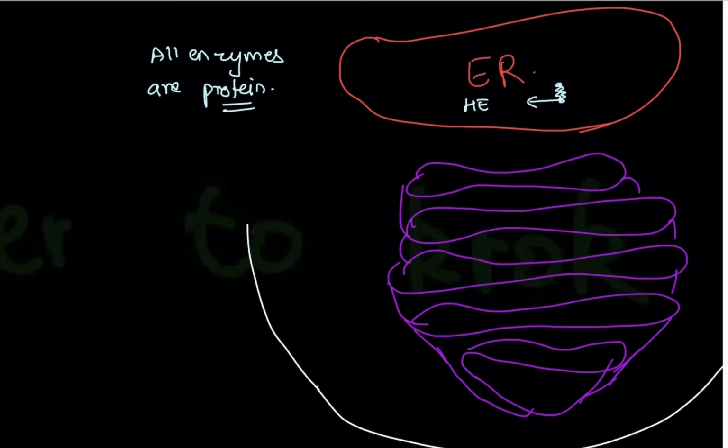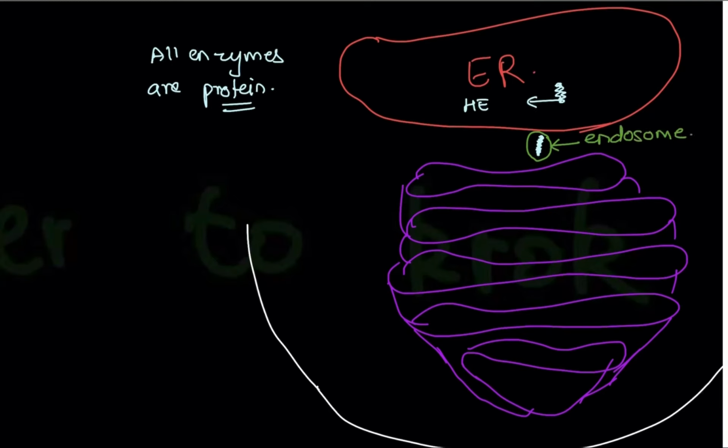So proteins were formed in rough endoplasmic reticulum. From there, this hydrolytic enzyme is formed, but it doesn't know where to go. So it comes under the Golgi complex. For anything to come under the Golgi complex, or to go out of the Golgi complex, it is surrounded by a vesicle. Now this vesicle is an endosome.